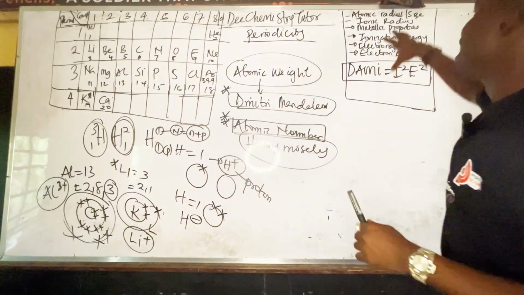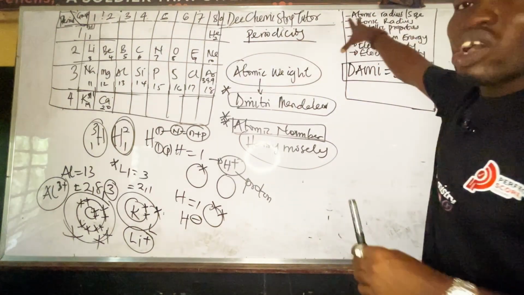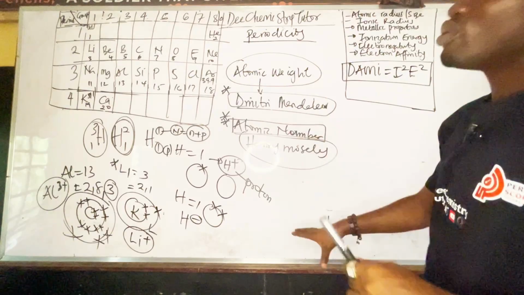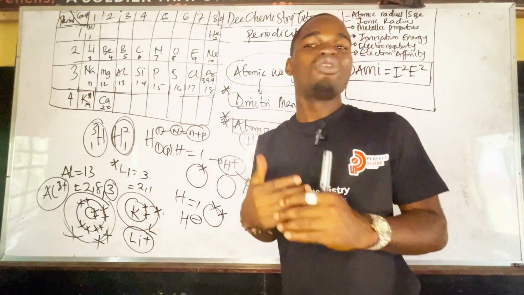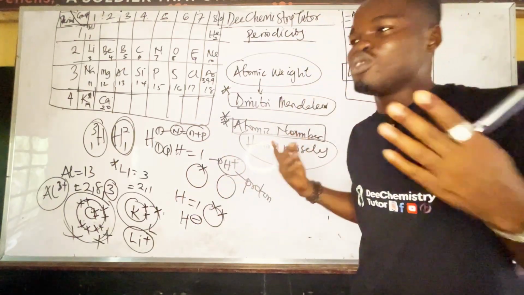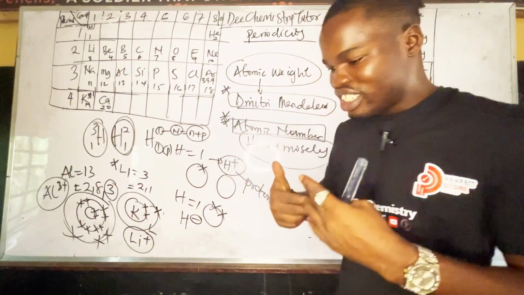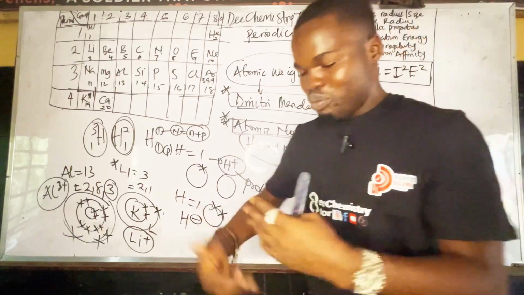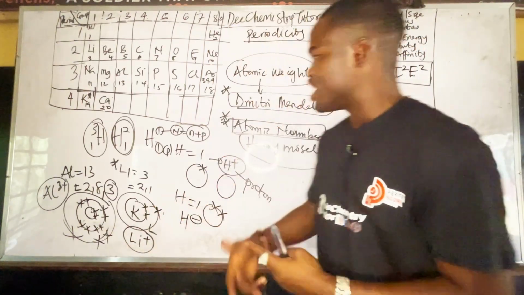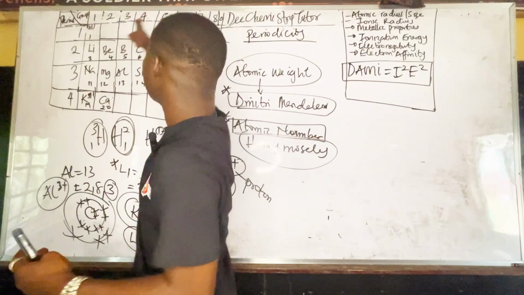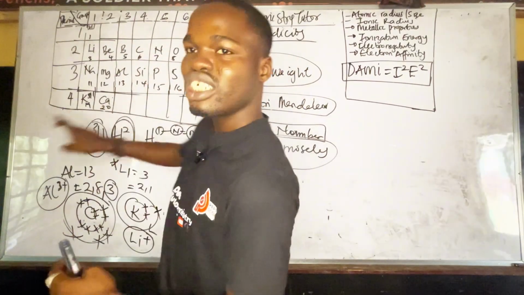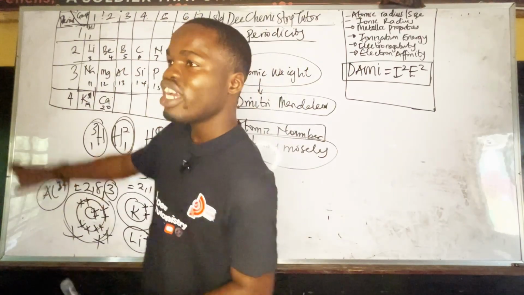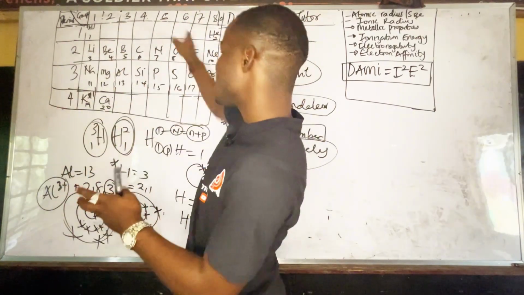Now, these are what we call properties of the periodic table, periodic elements. And why do we even use the word periodic? I used to use this to explain: periodic is a cycle. So if you go like this, boom, you come here, you see fluorine. You go again, you see chlorine. You go again, you see bromine. You go again, you see iodine. So it's a cycle.